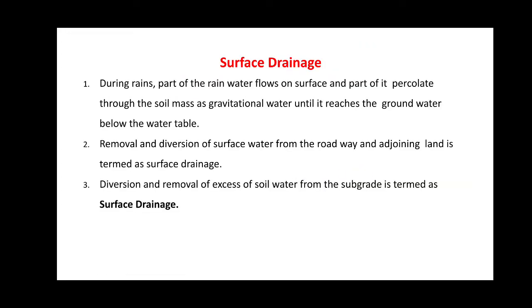Next, we shall discuss surface drainage. The water is first collected in the longitudinal drains, generally in the side drains, and then the water is disposed of at the nearest stream, valley, or water course. Cross drainage structures like culverts and small bridges may be necessary for the disposal of the surface water.